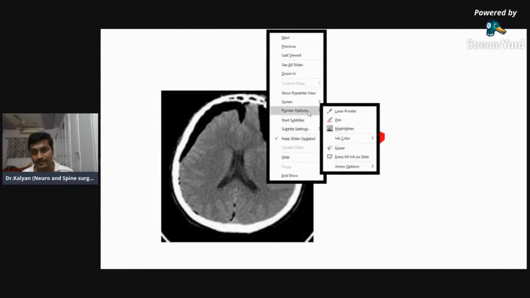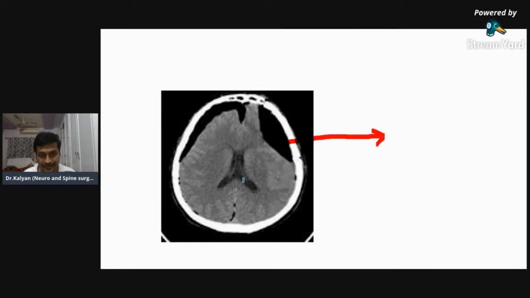I will help you. I will change my highlighter ink color. First tell me what is the blue one, what I have pointed out with the blue one. Is this blue one hypodense or hyperdense? Blue one is hypodense. And what is the blue one? You can easily identify it. As Dr. Ashwini has said, it is hypodense. And what is that hypodense structure?